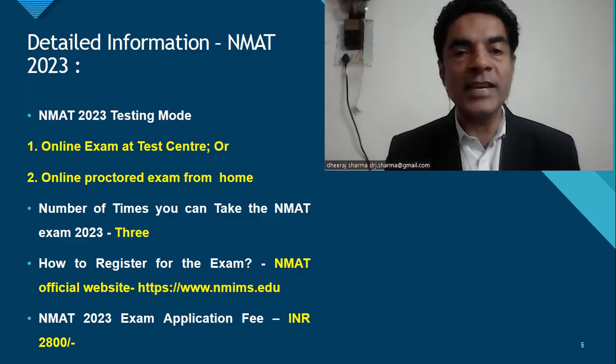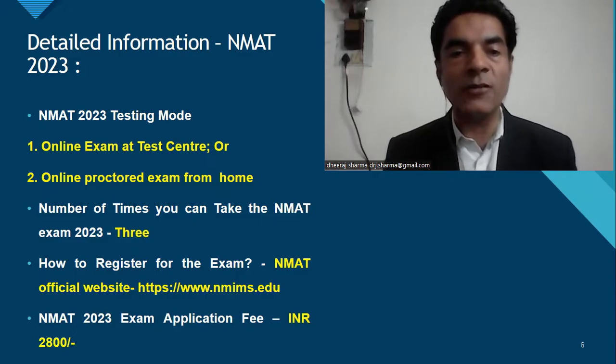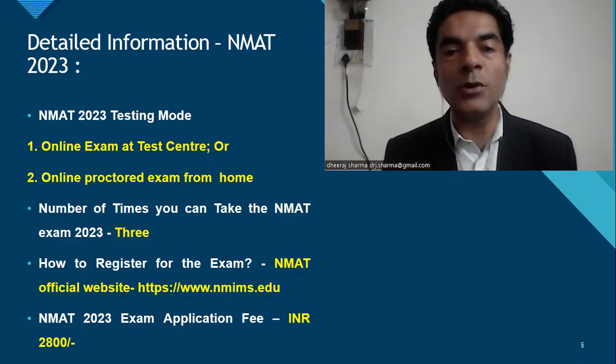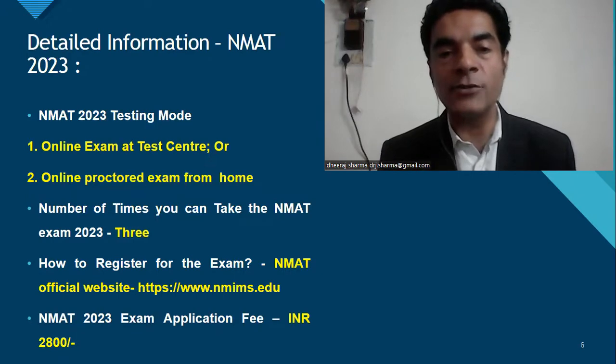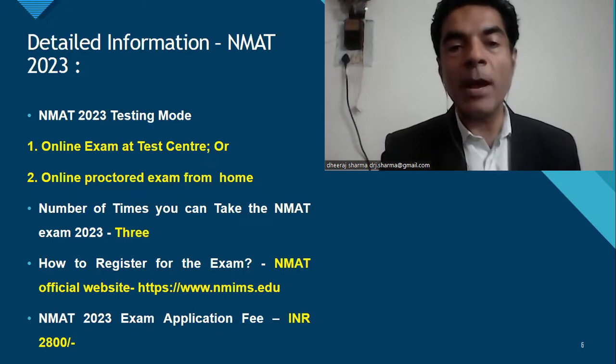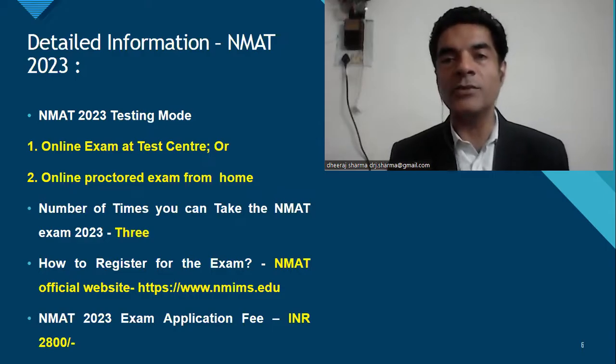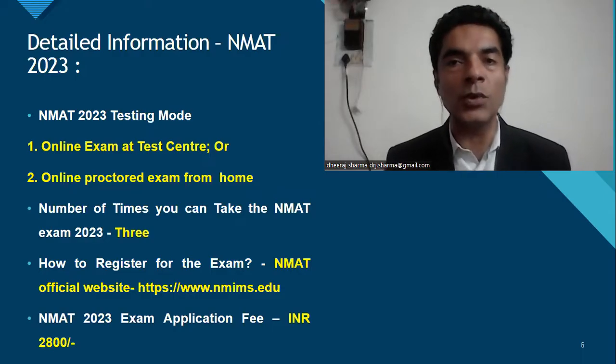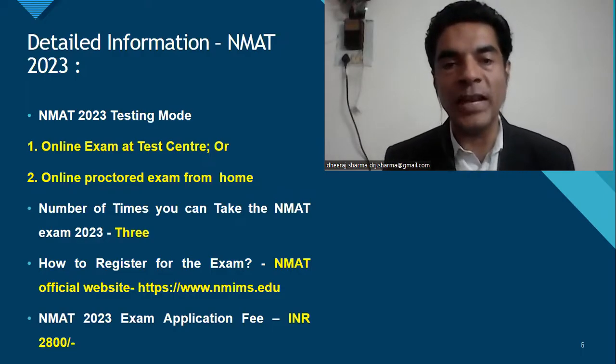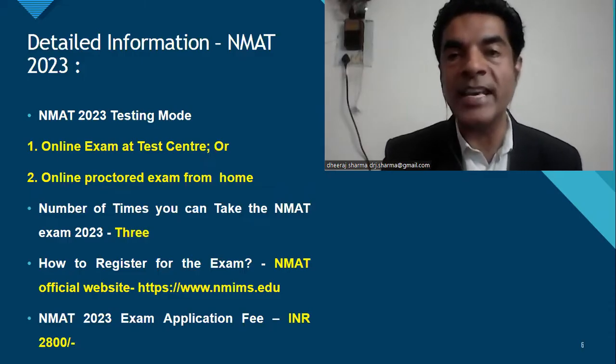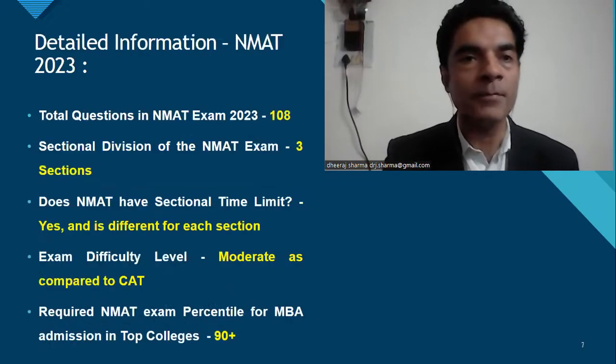You can register for the exam by going on the official website of Narsi Monji, which is nothing but www.nmims.edu. The exam application fees is 2800. So अगर आप 3 बार ये exam देते हो, तो you'll have to pay this fees for 3 times, which is 2800 per exam, per test that you're going to take.